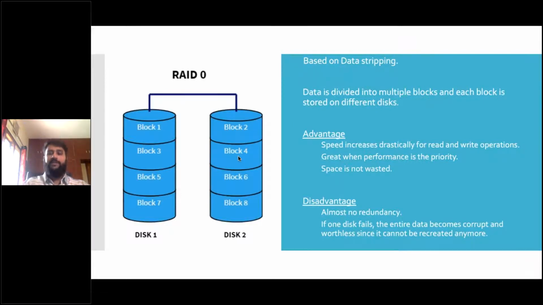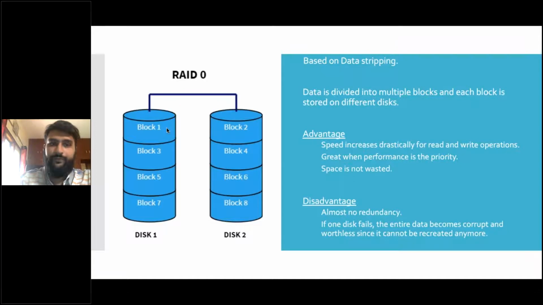And the disadvantage: almost no redundancy. I'll come to that also. You won't understand that in RAID 0. When you see further RAID levels, you'll understand what I mean by no redundancy. This you can easily understand. Since the data is striped between disk 1 and disk 2, A is here, B is on the other disk, C is on one disk, and D is on the other. If you lose, let's say, disk 1, you don't have the whole data. Your whole data is completely lost, by the way. There is no point in having just one side of the data, right?